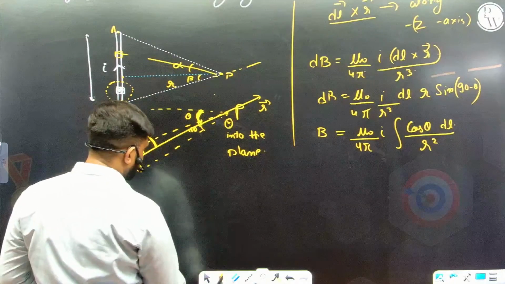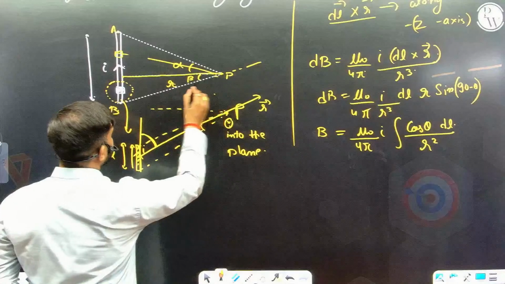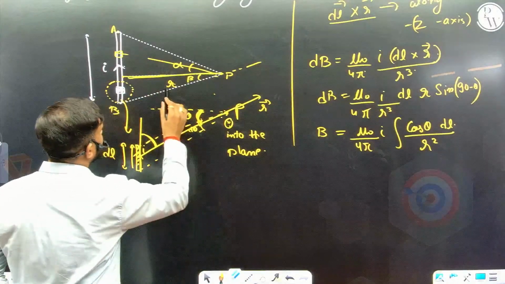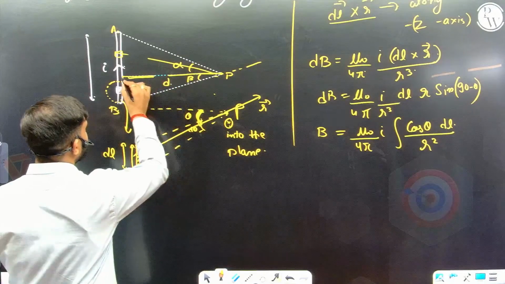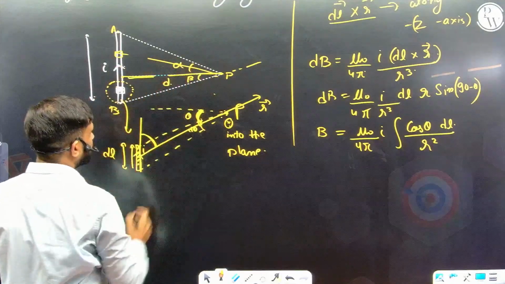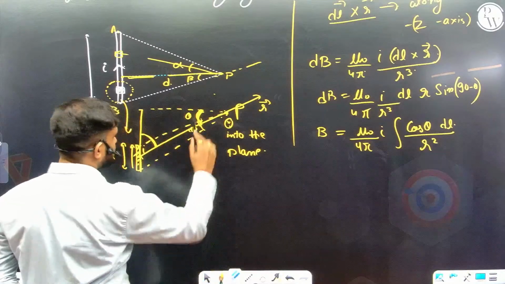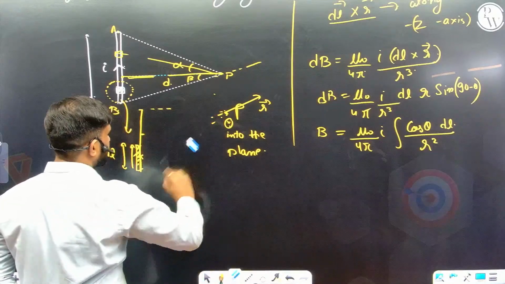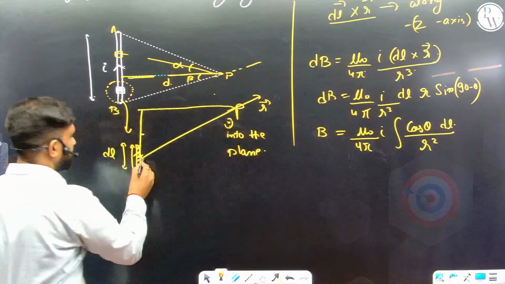So let's say this distance I'll take as some d, the perpendicular distance of point P from the wire. So for any r vector, if I look at this triangle, let's erase the extra terms from this triangle, and you just see what's important.